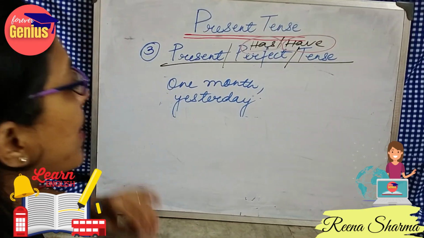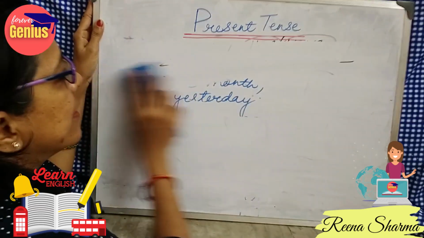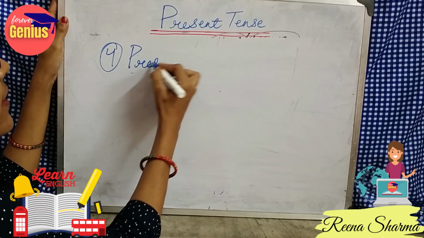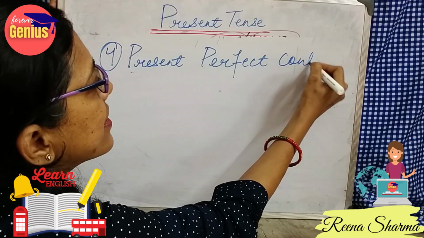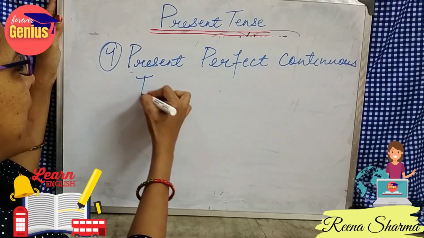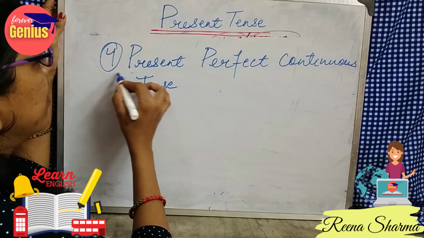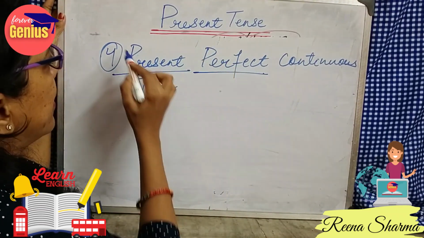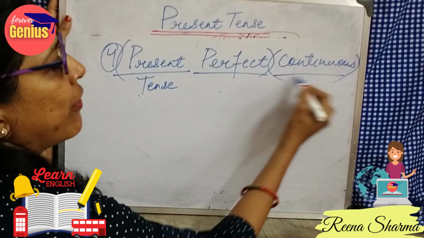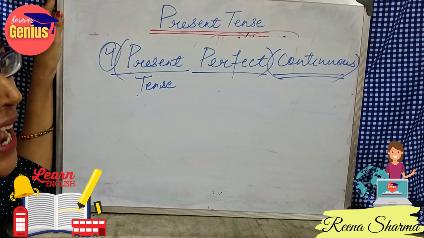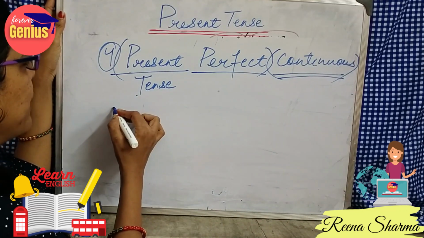So now comes our fourth point, that is present perfect continuous tense. So this is present perfect tense plus continuous form, means verb in the form of ing will be added in this case. So what will it be?